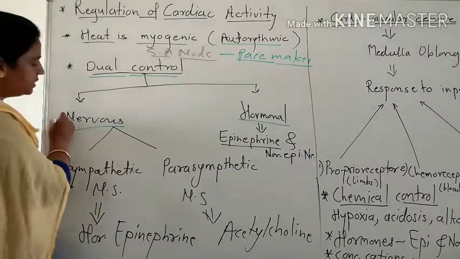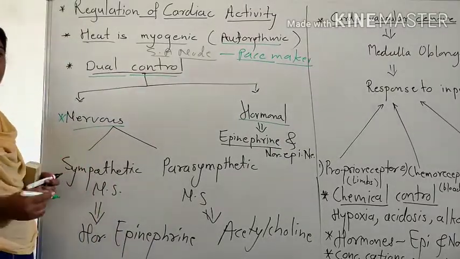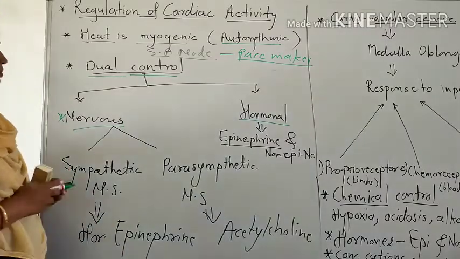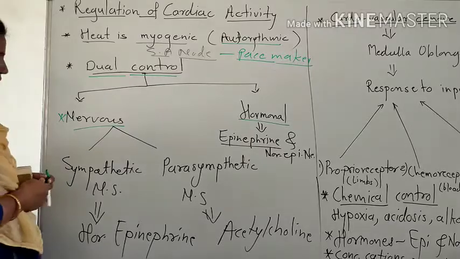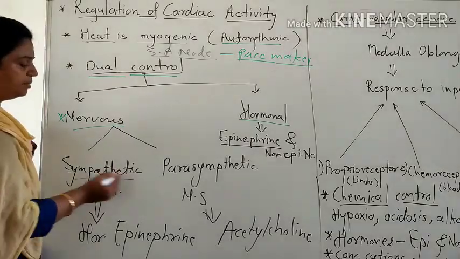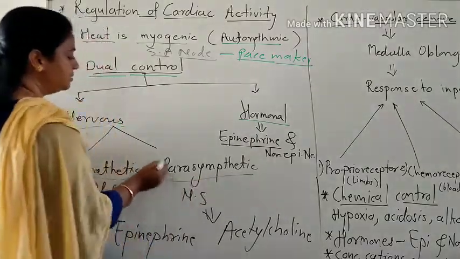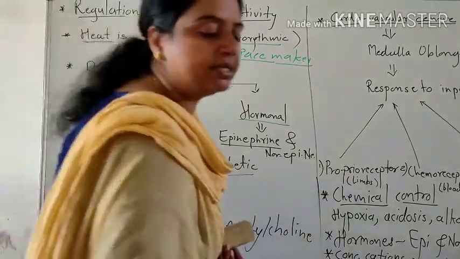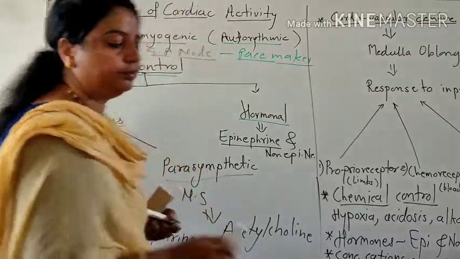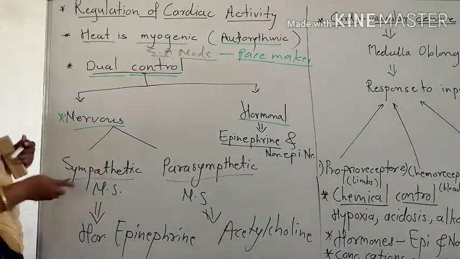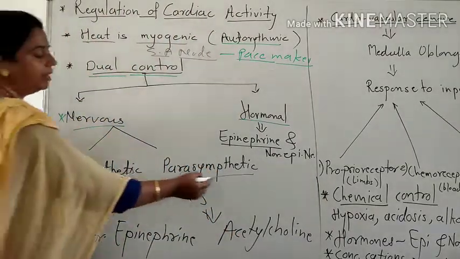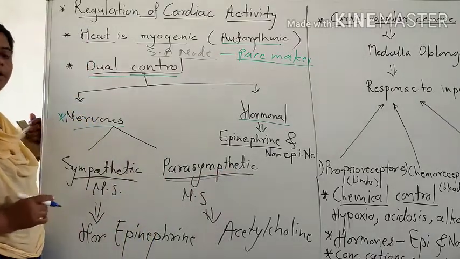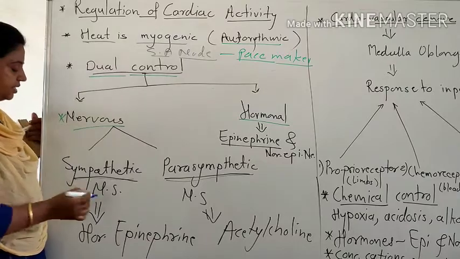First we will see the nervous control. Nervous control has two systems. One is the sympathetic nervous system and the other is the parasympathetic nervous system. The sympathetic and parasympathetic nervous systems are part of the autonomic nervous system.